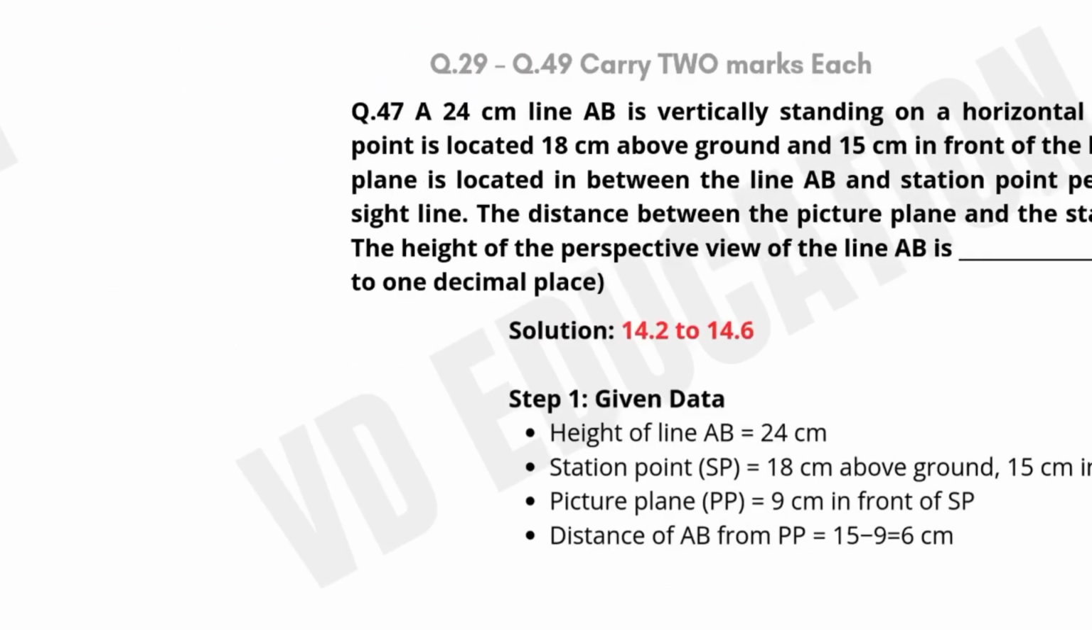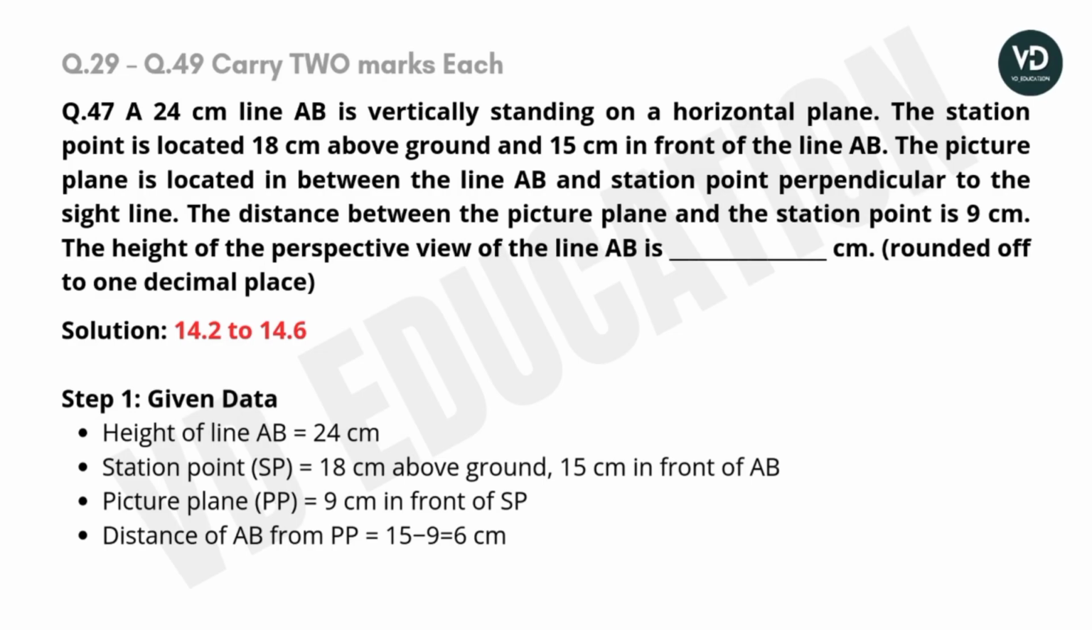1,63,000. Question number 47. A 24 centimeter line AB is vertically standing on the horizontal plane. The station point is located 18 centimeter above the ground and 15 centimeter in front of the line AB. The picture plane is located between the line AB and the station point, perpendicular to the sight line. The distance between the picture plane and the station point is 9 centimeter. The height of the perspective view of the line AB is dash centimeter, rounded off to 1 decimal.